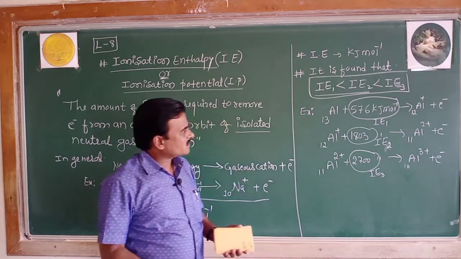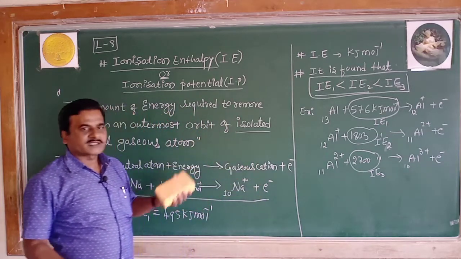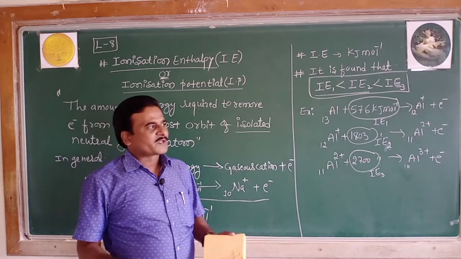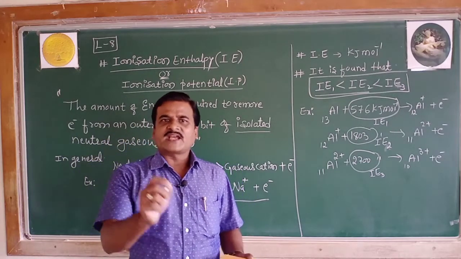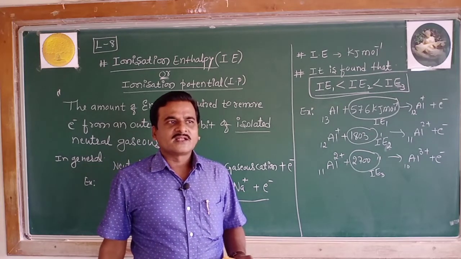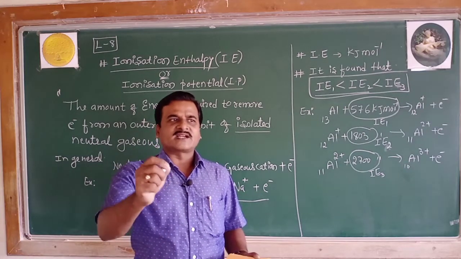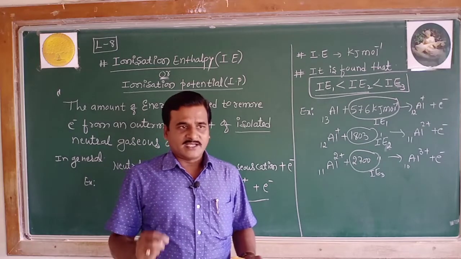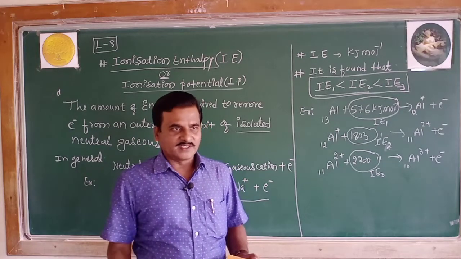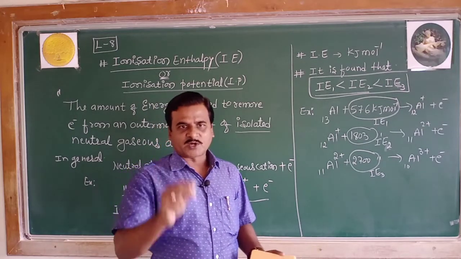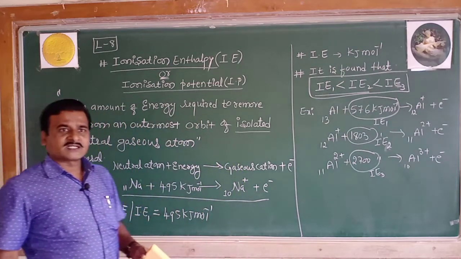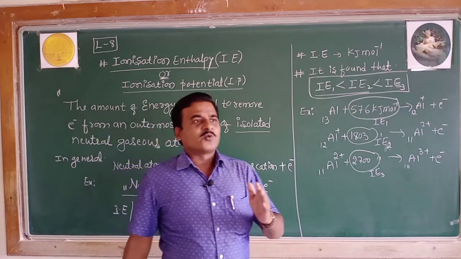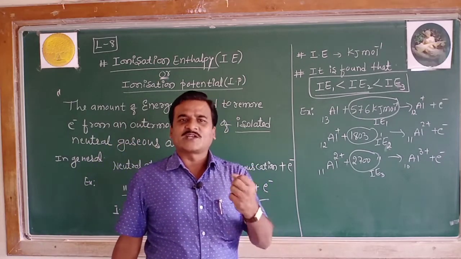Well, students, over this periodic property, many a time a question has appeared in this form: Define ionization enthalpy and give the reason why the second ionization enthalpy is higher than the first ionization enthalpy. You need to conclude with a proper explanation. Apart from that, another question has appeared: what are the factors affecting the ionization energy?